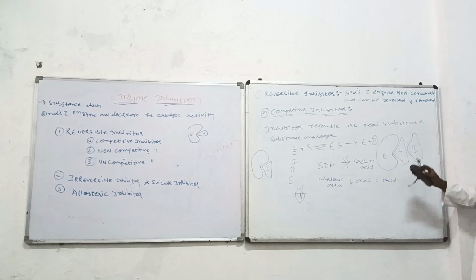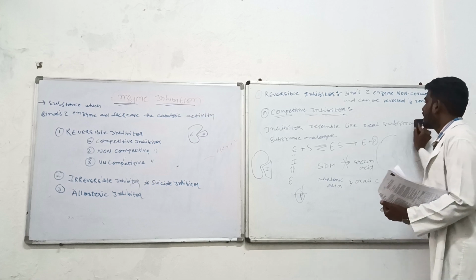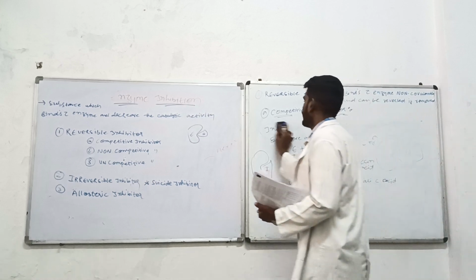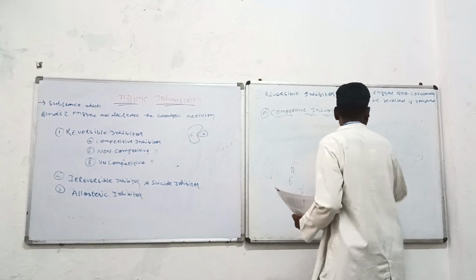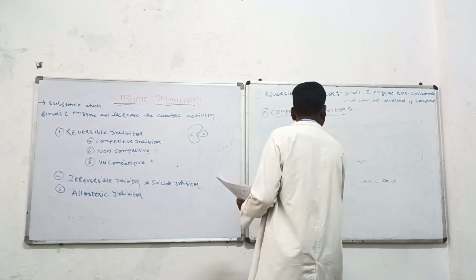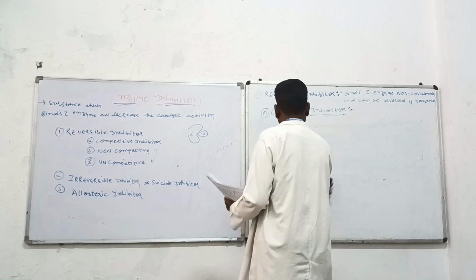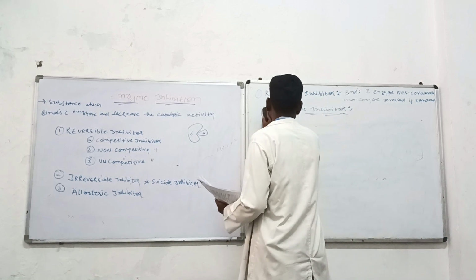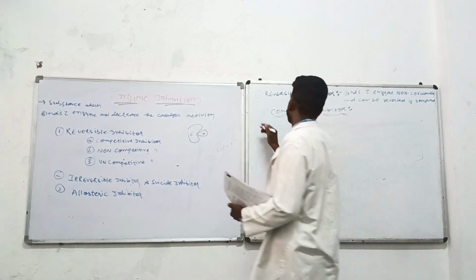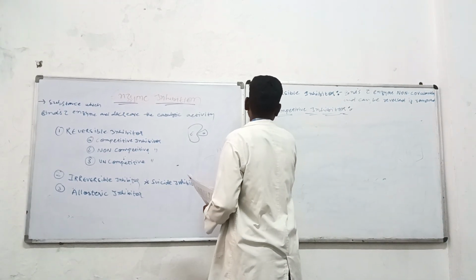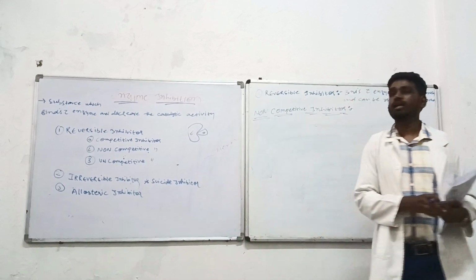It is very easy. Now we will see another thing, that is the non-competitive inhibitor.